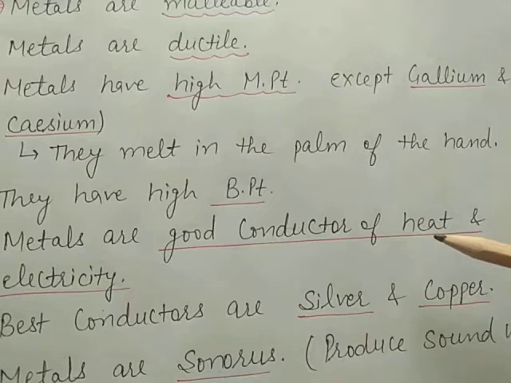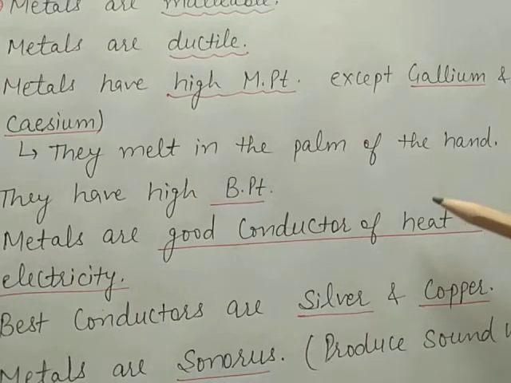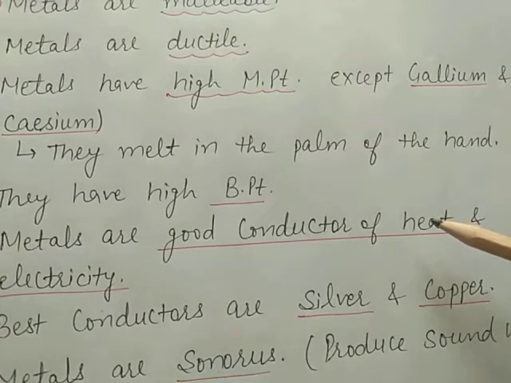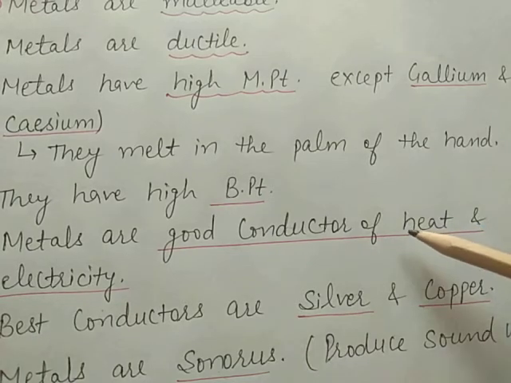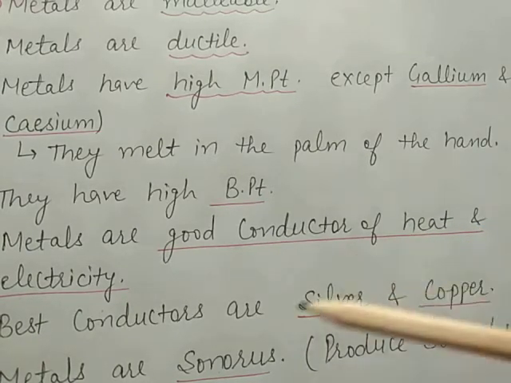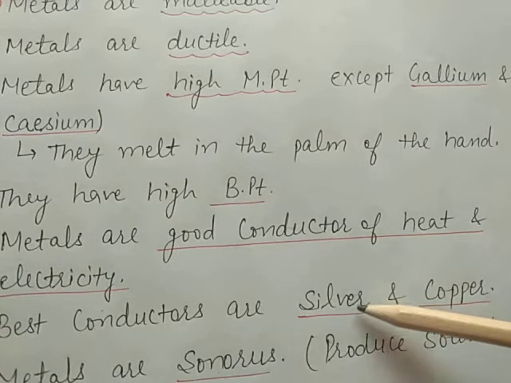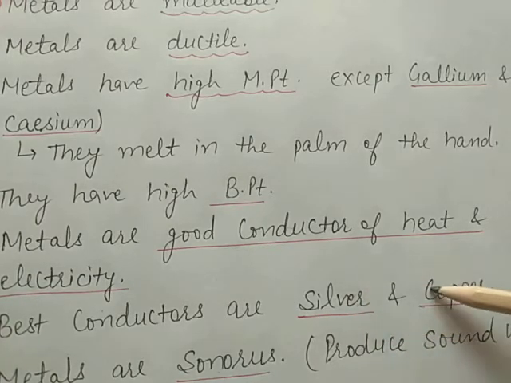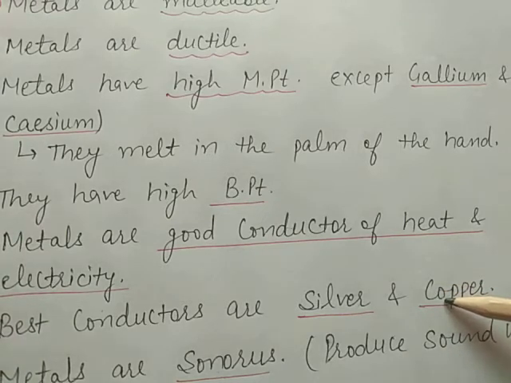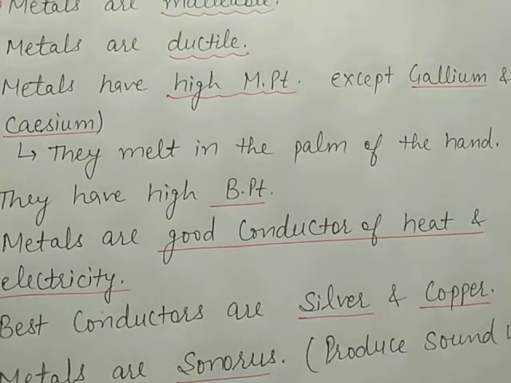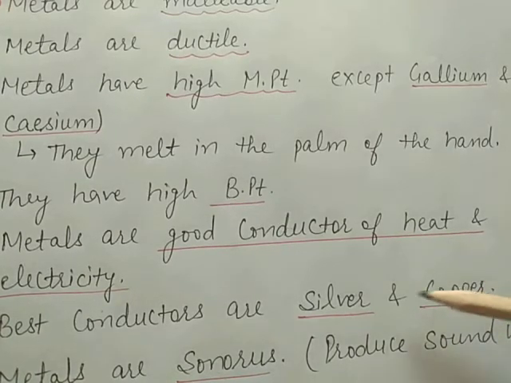Now the next point is that metals are good conductors of heat and electricity. Almost all metals are good conductors of electricity. They differ in their conducting powers. Silver is the best conductor of electricity. Copper and aluminium are also good conductors of electricity. Electric wires and cables are generally made up of these two metals.